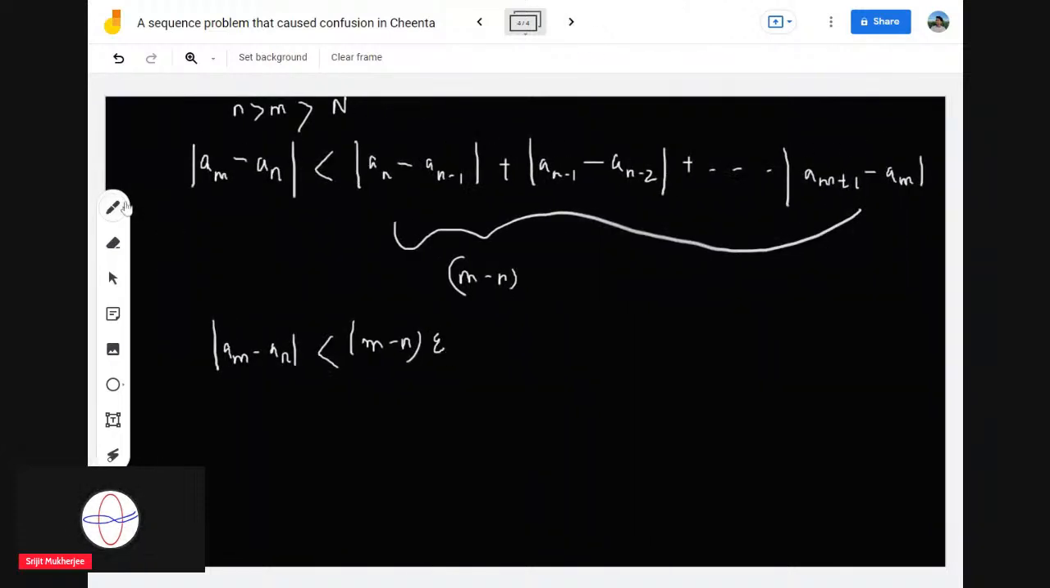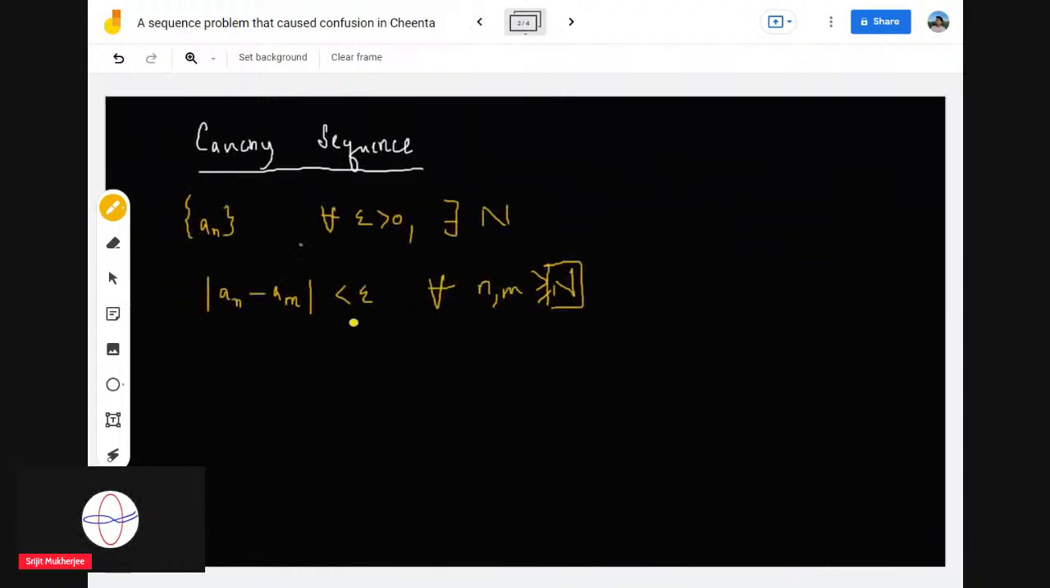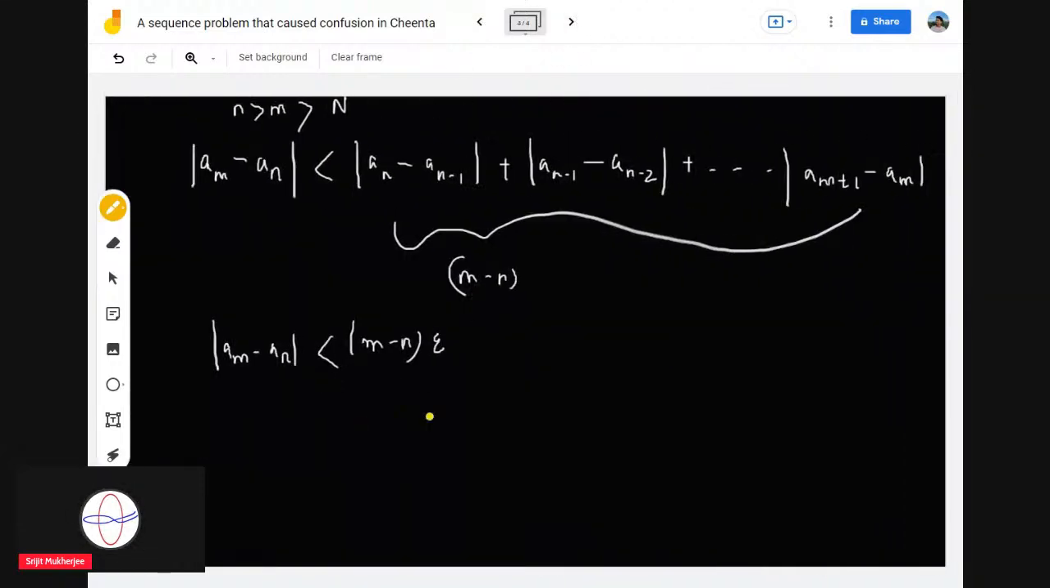So, but observe that this proof will not work. Why? This proof will not work because in a Cauchy sequence you have to find a single epsilon. Here this proof will not work because this m minus n is varying. It's not a fixed constant.